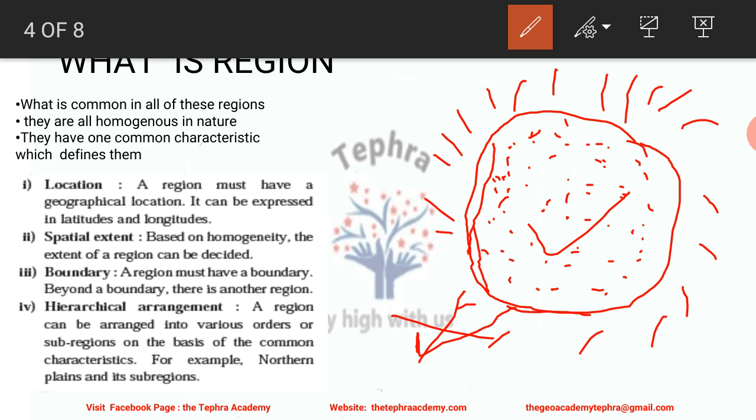So it means that a region can be subdivided into sub-regions. So there is a hierarchical arrangement also possible. Another example which I can give is for the Himalayas. So we have the Himalayan region, but it can be subdivided, or there could be sub-regions of the Greater Himalayas, the Middle Himalayas and the Shivaliks. So this is what a region in geography means.